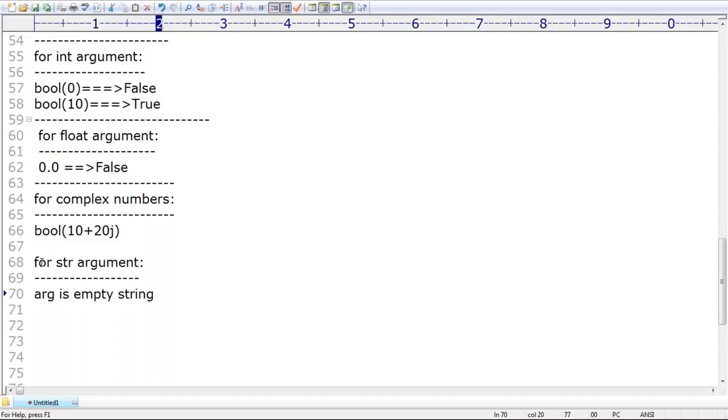What is the meaning of empty string? Single quote open, quote close, or double quote open, double quote close. Nothing is there. Then it is treated as false. In all other cases, it is treated as true.